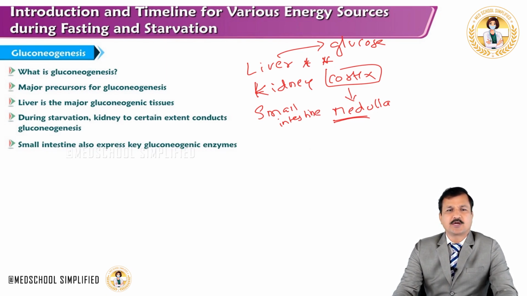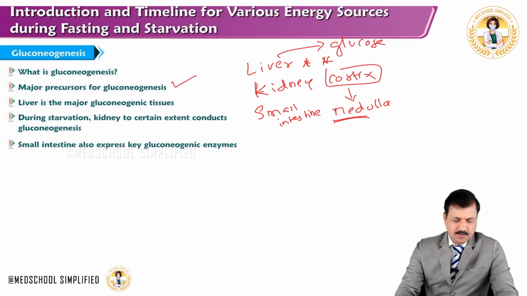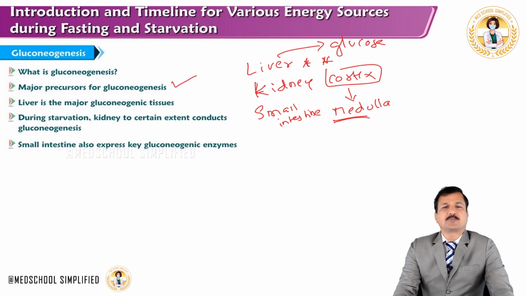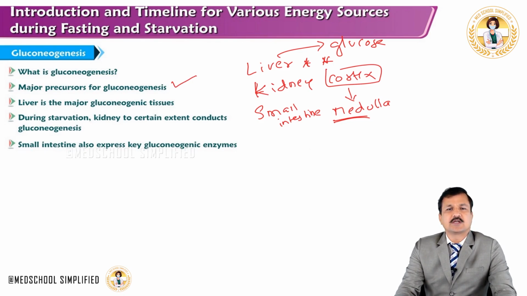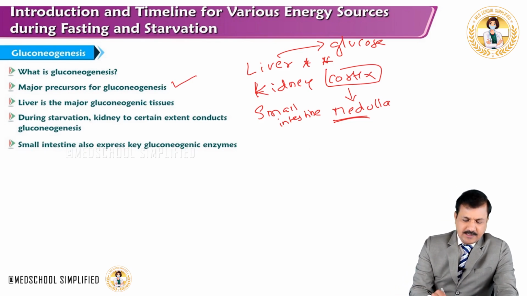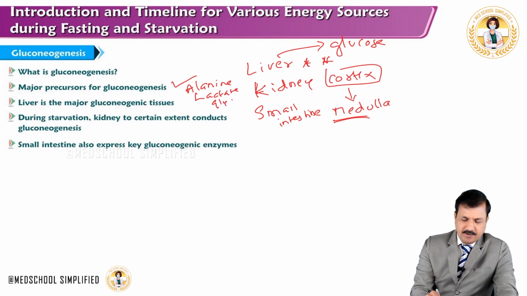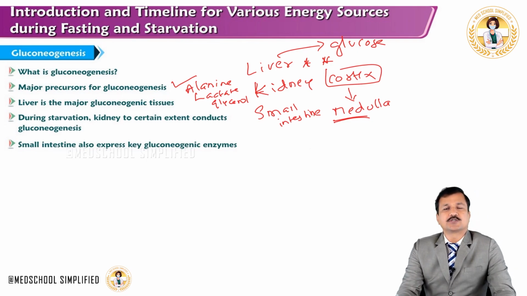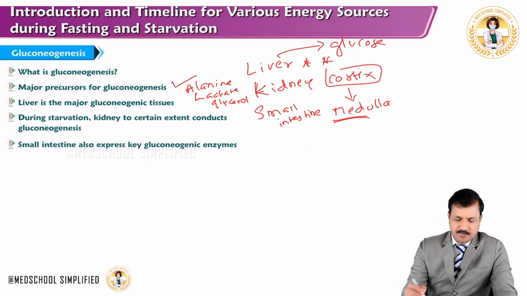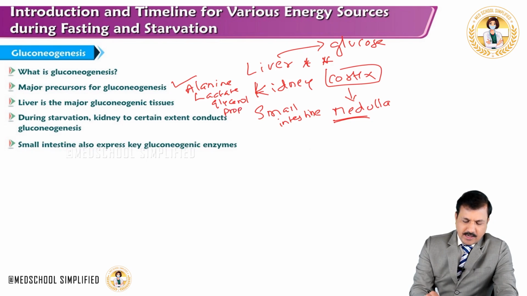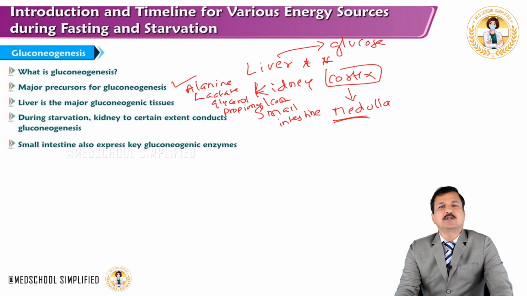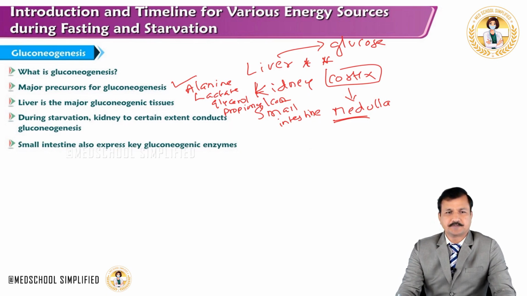Now, what are the major precursors for gluconeogenesis? As I said earlier, they are alanine coming from skeletal muscle, lactate coming from anaerobic glycolysis, glycerol coming from adipose tissue triacylglycerol breakdown, or propionyl-CoA that comes from oxidation of certain biomolecules in our body.